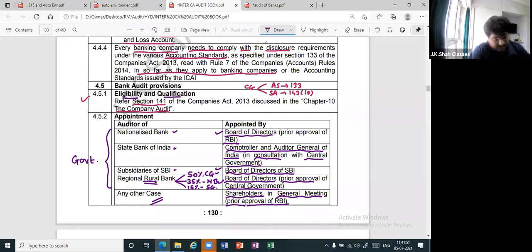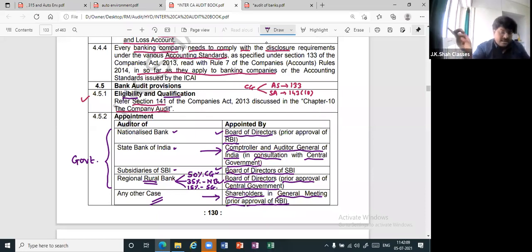Only two are a problem. One, I hope you realize, this is okay, no? Private player, shareholders. And State Bank of India, CAG. Apart from that, to BOD, you can remember, no? Nationalized bank, BOD. Then approval of RBI. SBI, CAG. That you will never forget because it is government.